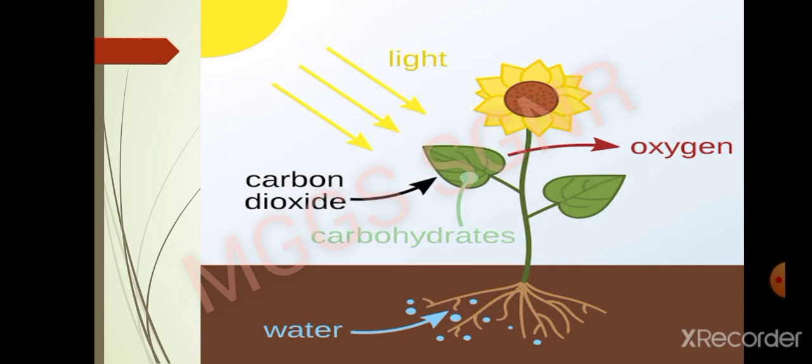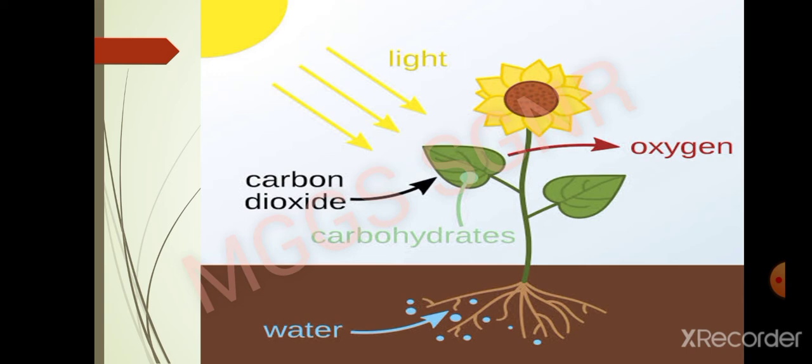During night period, when there is no sunlight, there will be no photosynthesis. Is it clear? Photosynthesis can take place only in the presence of sunlight. And when carbon dioxide and water combine with each other, they make carbohydrates, and oxygen is released out from the plant, and that oxygen is consumed by us.